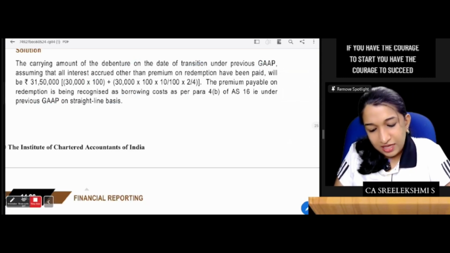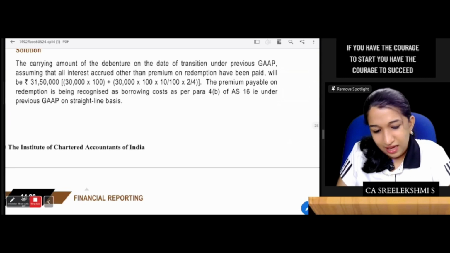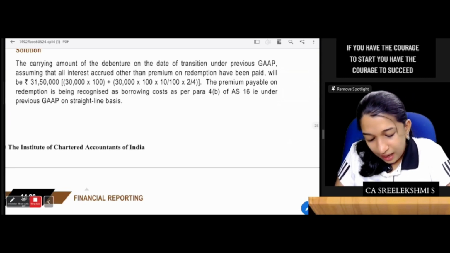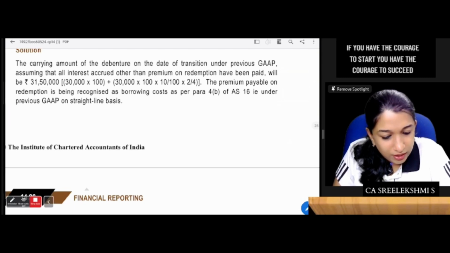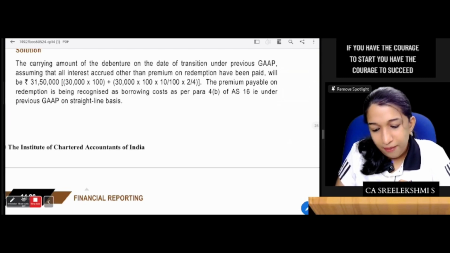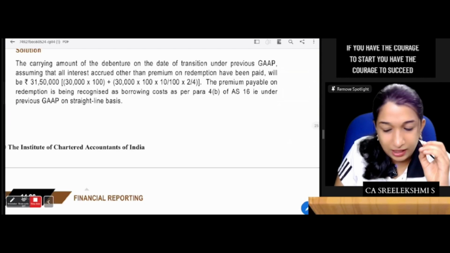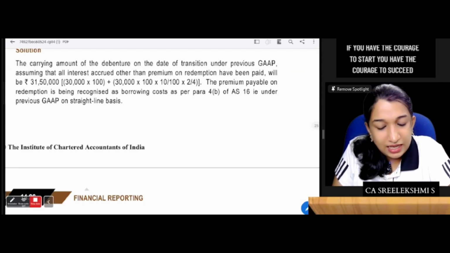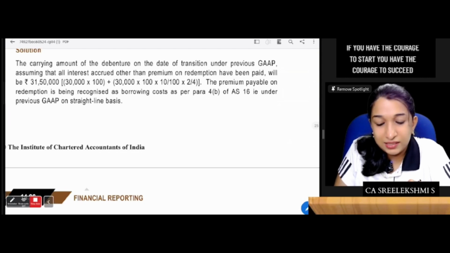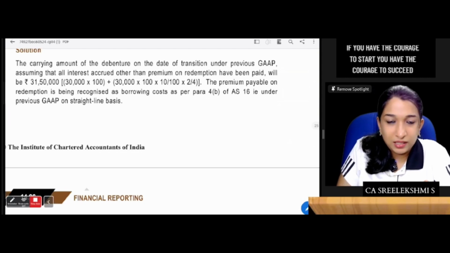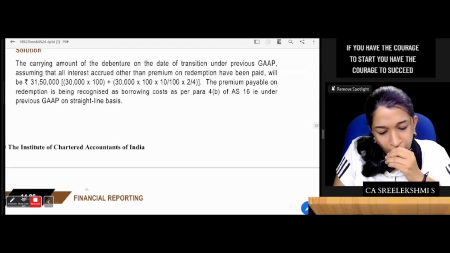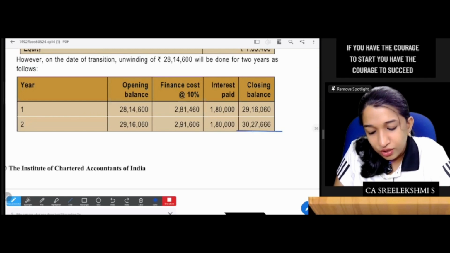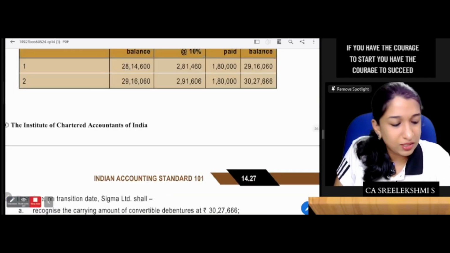Now, as per IND AS, they have done the calculation of debt and equity. Initially, what is the value? And they calculated the amortized value at the end of 2 years. So this is the treatment. Therefore on the transition date, recognize the carrying value of the debenture as 30,27,666, recognize equity as 1,85,400, and de-recognize 31,50,000. So there will be a difference of 63,066. Is it correct?